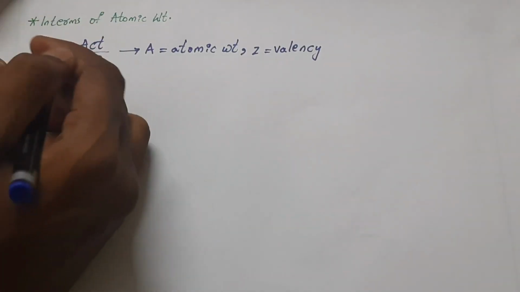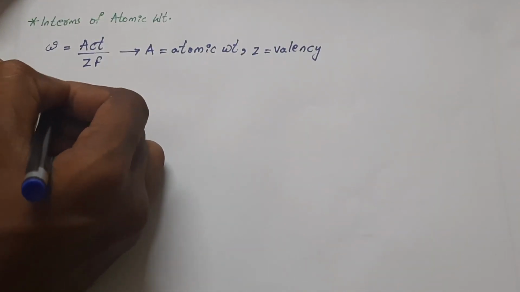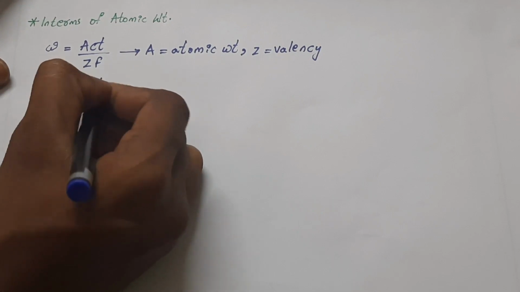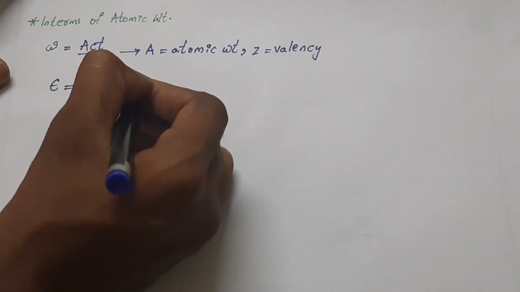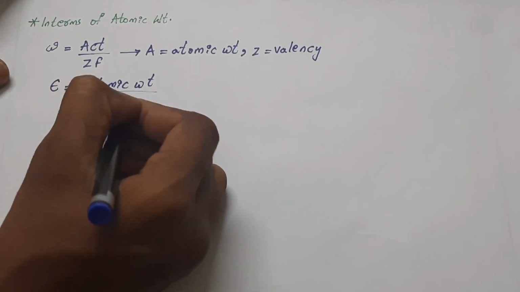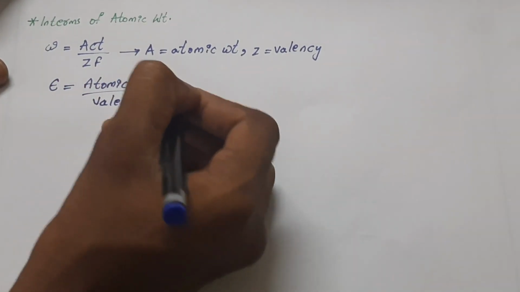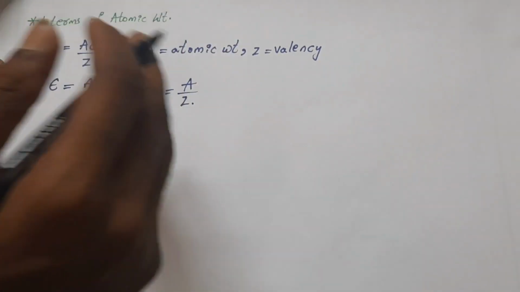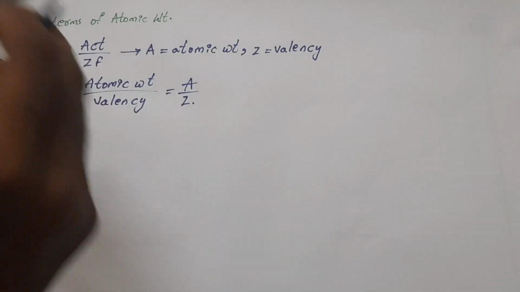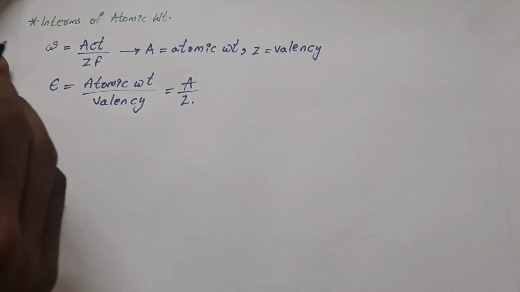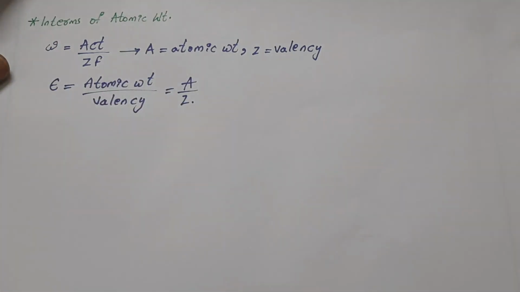Another way of representation is that E, which is the equivalent weight, will be equal to atomic weight by valency. This can also be written as A by Z. So these are the two different ways we can represent the electrochemical equivalent and the chemical equivalent in terms of atomic weight. Now let us look at what is meant by an electrochemical cell.